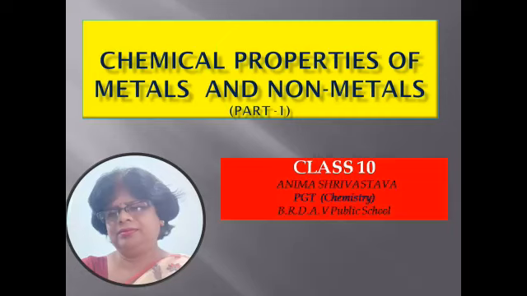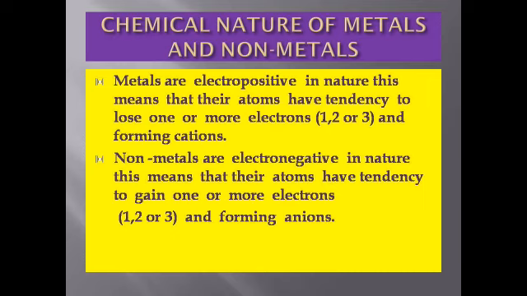Dear students of Standard 10, I am going to discuss the chemical properties of metals and non-metals. Metals are electropositive in nature. It means their atoms have tendency to lose one or more electrons, forming cations. Non-metals are electronegative in nature. It means their atoms have tendency to gain one or more electrons, forming anions or negative ions.